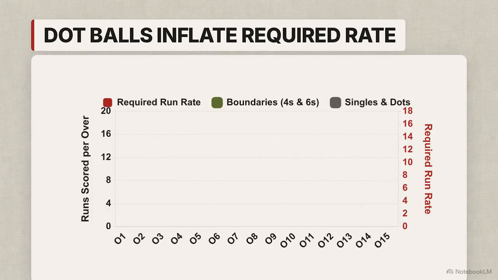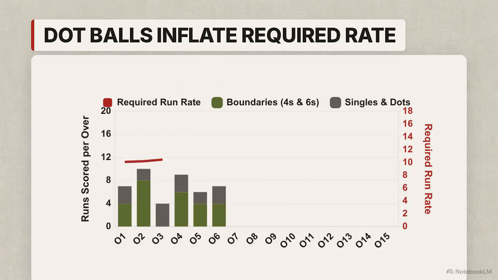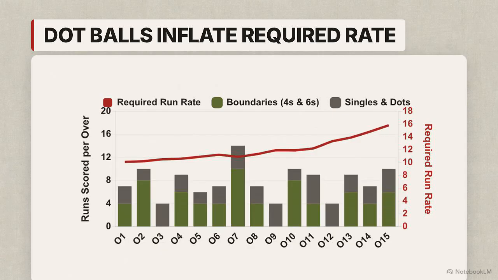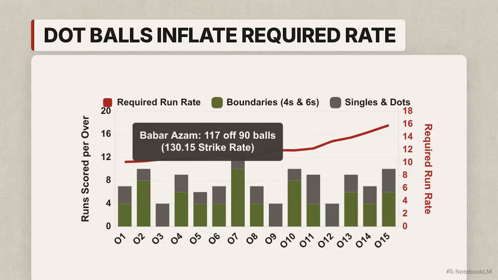Every T20 innings has a finite number of deliveries. A dot ball creates an immediate mathematical deficit. If an opener survives the power play without rotating the strike, the required run rate climbs. This chart contrasts boundaries against singles and dot balls. Babar Azam's classical stroke play results in a high percentage of dot balls. While his average is exceptional, his 130.15 strike rate creates a ripple effect. The batters following him must score much faster to compensate.